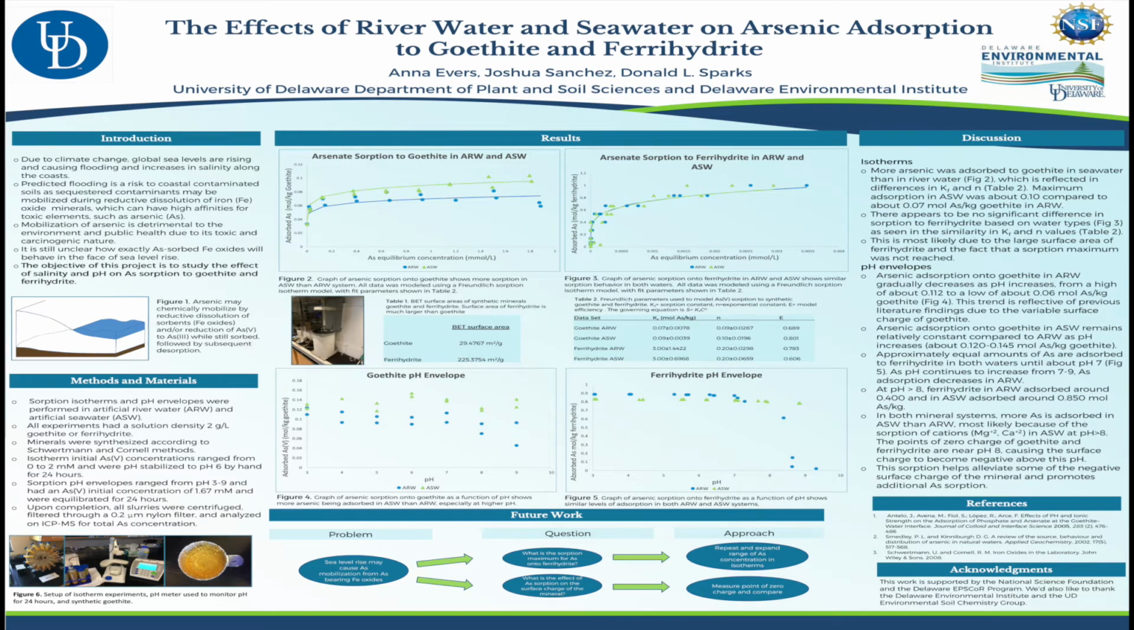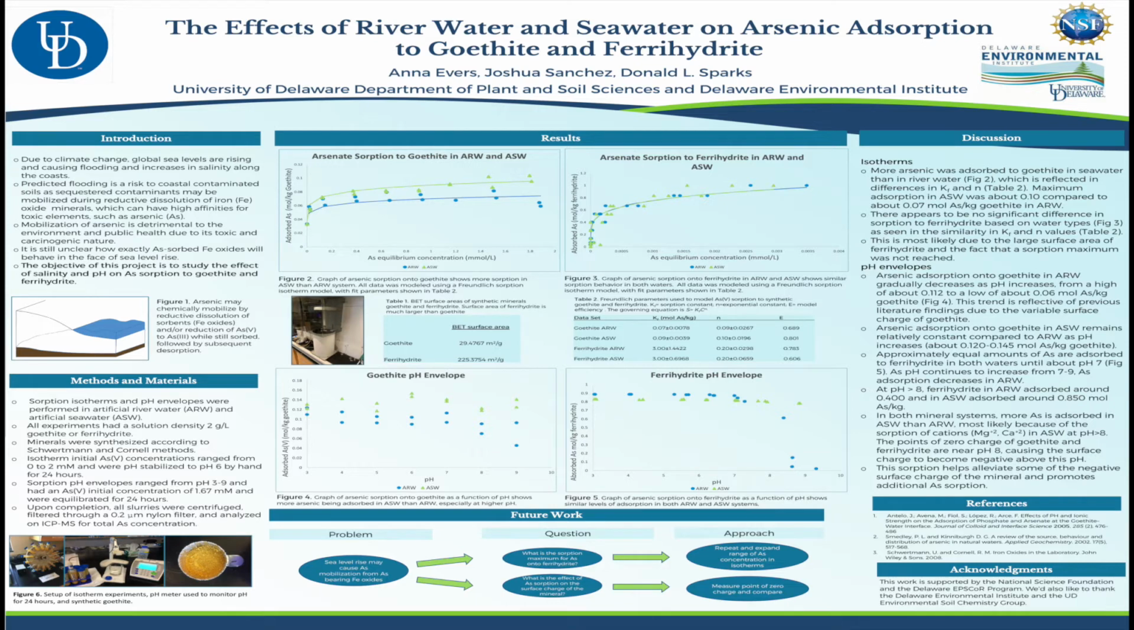My project studies the effect of river water and seawater on arsenic absorption to goethite and ferrihydrite. We are studying this because global sea levels are rising due to climate change and causing increases in salinity along the coasts. Predicted flooding is a risk to coastal contaminated soils because sequestered contaminants may be mobilized during reductive dissolution of iron oxide minerals. These minerals have a very high affinity for toxic elements such as arsenic.